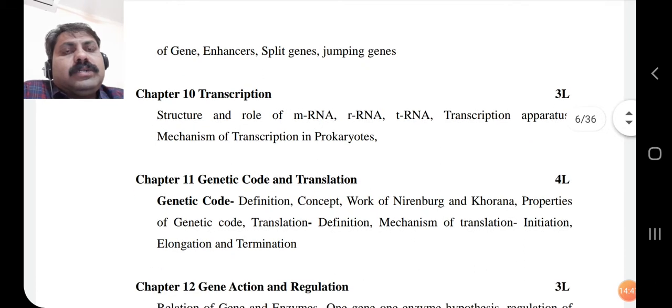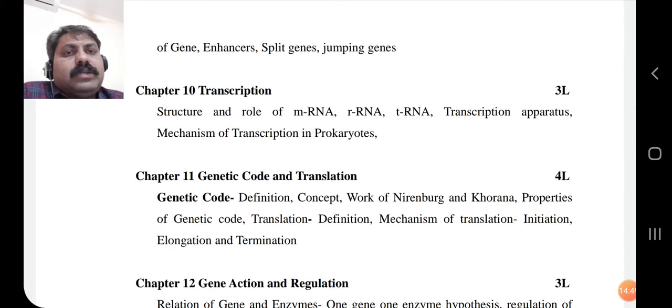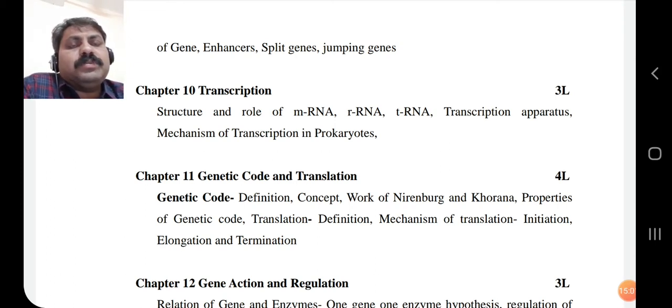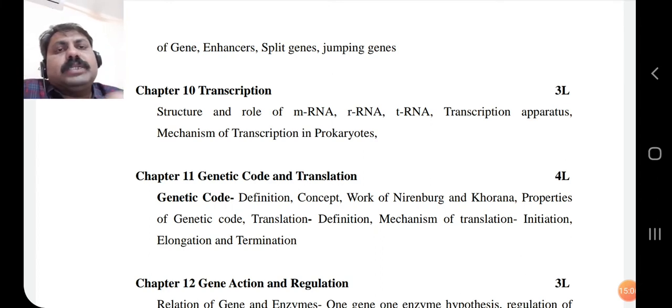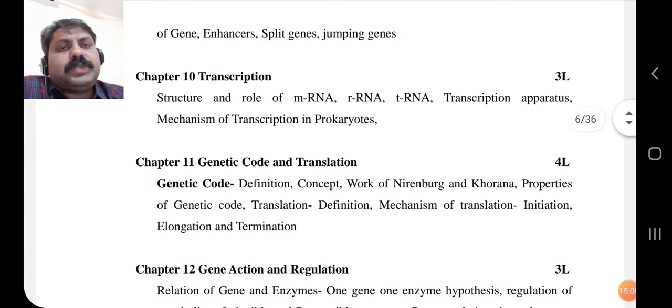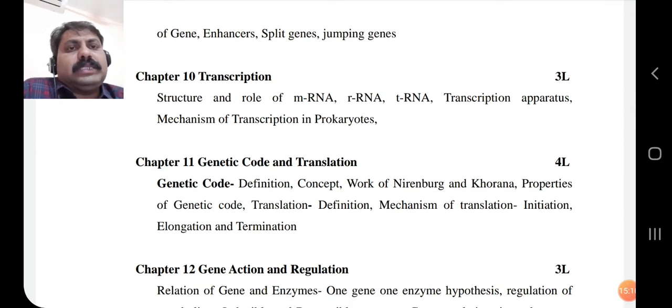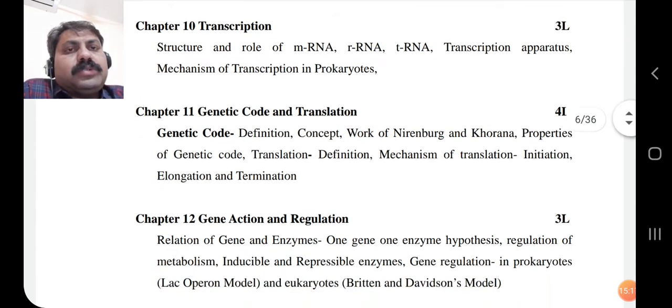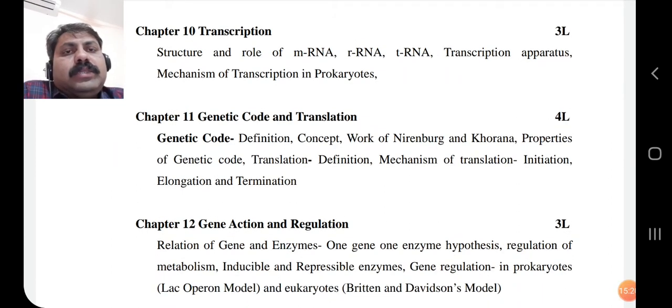On the DNA, we all know there is a coding region, or there are purines and pyrimidines, adenine, guanine, cytosine, thymine, and they form a particular sequence. So this is the script on the DNA, and that script has to be transferred, that is transcription. And this mechanism of transcription we are going to discuss in chapter number 10.